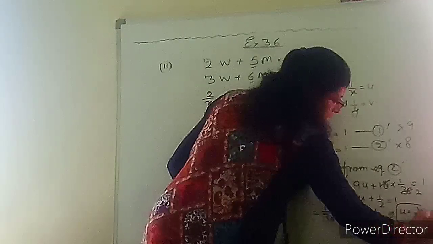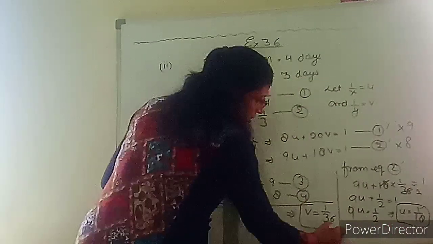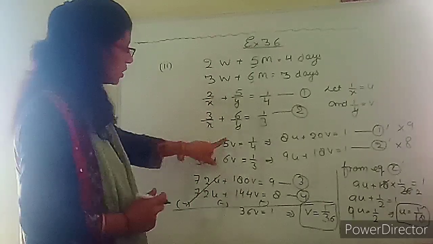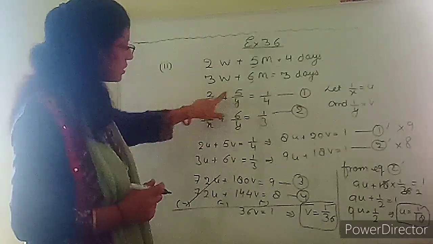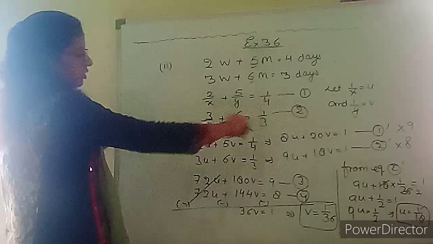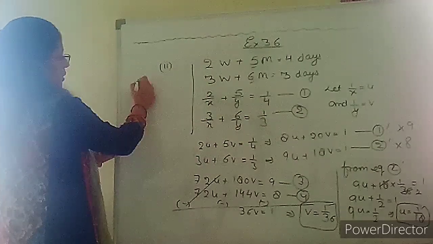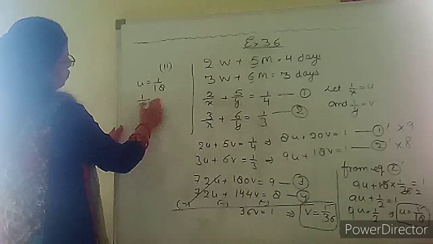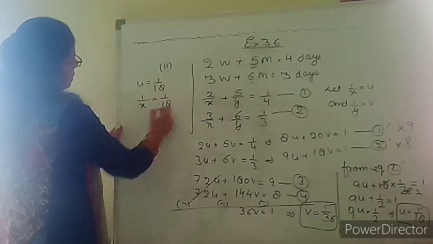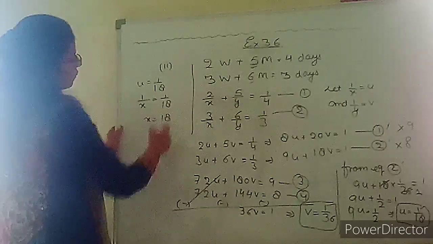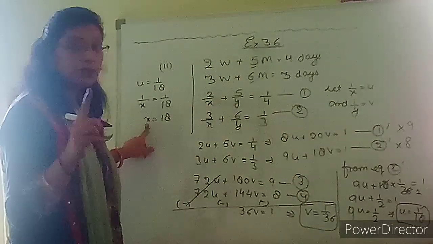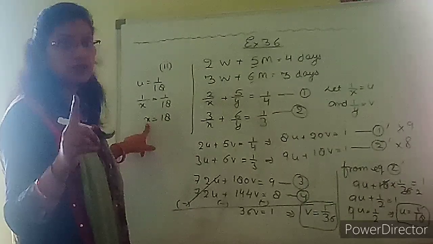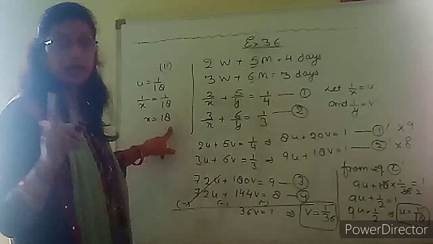So we got the value of u and the value of v. We had substituted u equals 1 upon x and v equals 1 upon y. So at the last, u equals 1 upon 18 we got; in place of u, substitute 1 upon 18 again. So x equals 18. What was x? The complete work was done by one woman in 18 days.